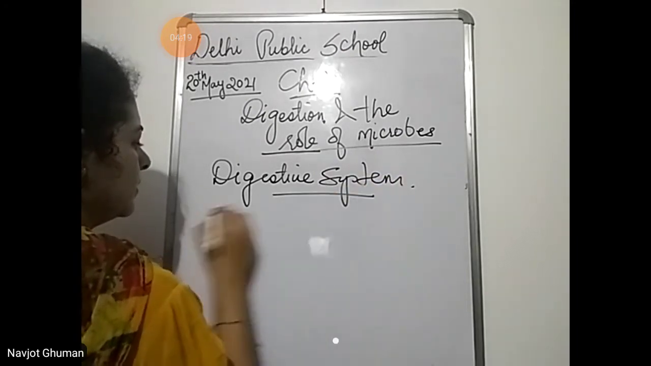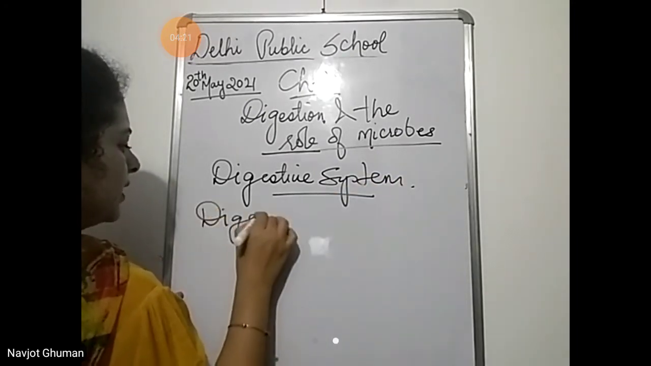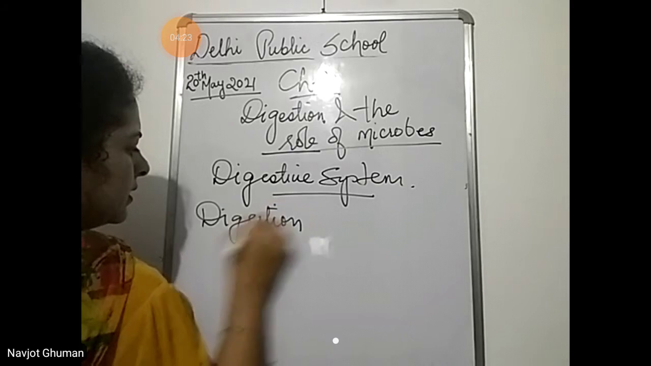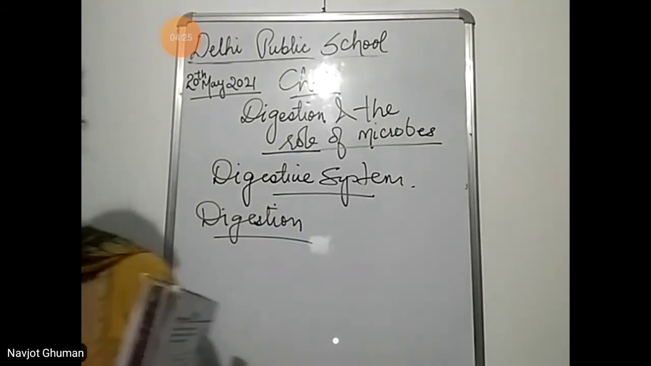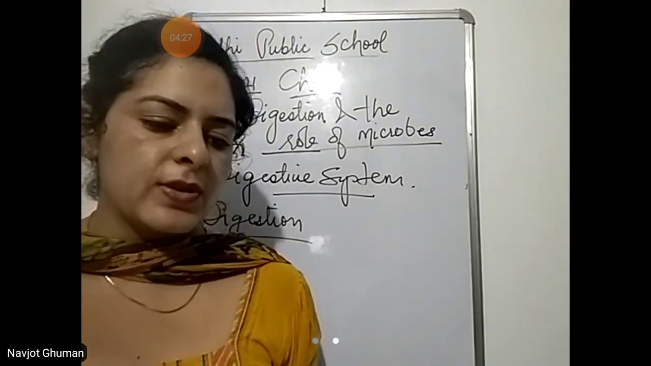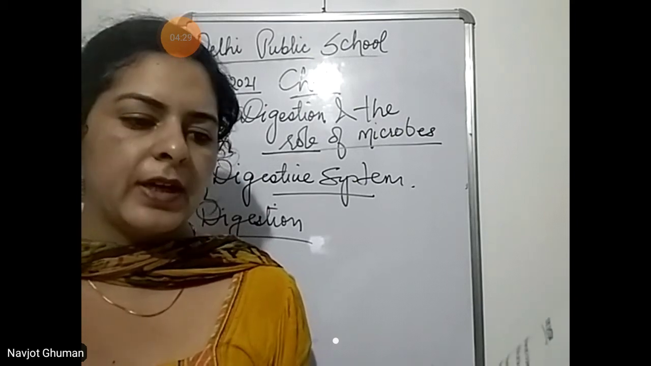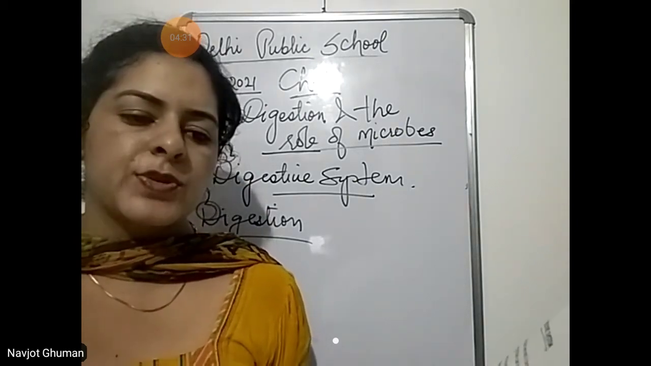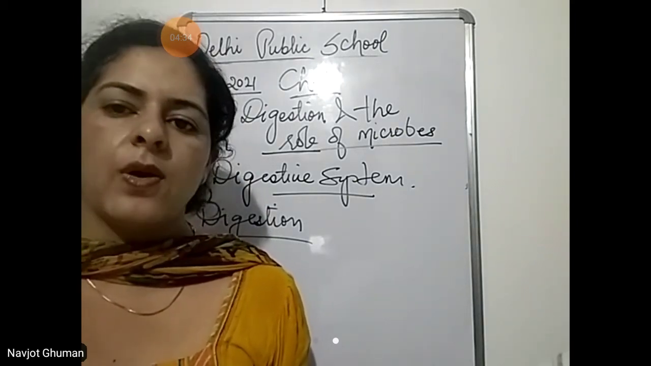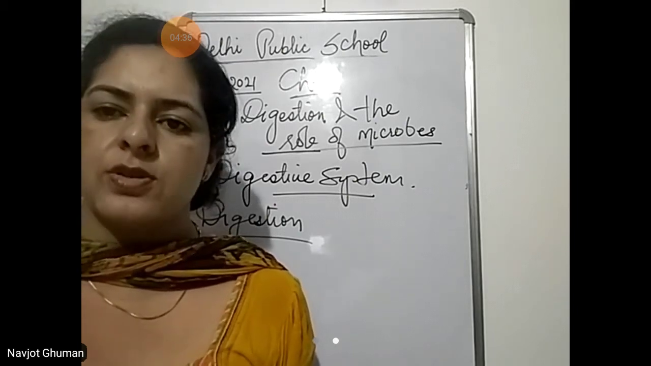There is one term in the digestive system that is called digestion. Now, what is meant by digestion? It is the process by which food is broken down into simpler form so that it can be easily taken in or absorbed by the body. This is called digestion.